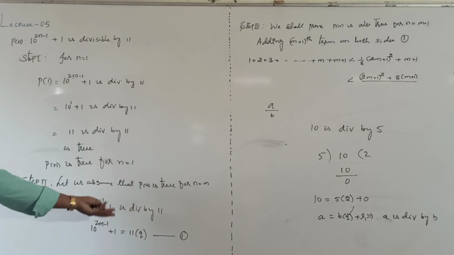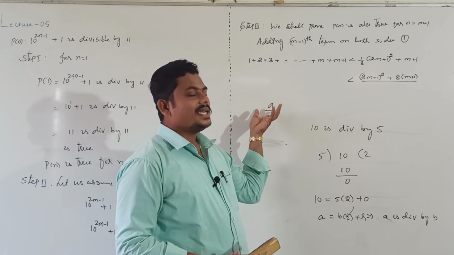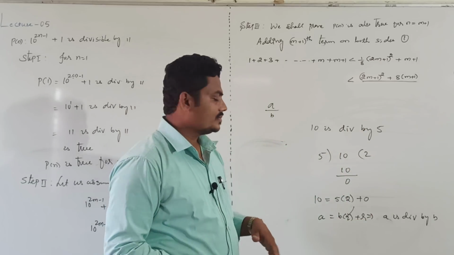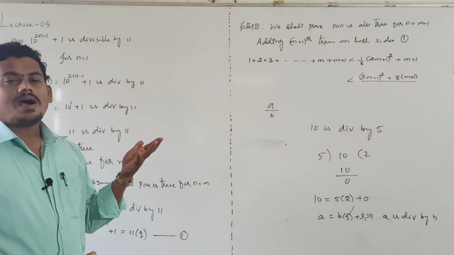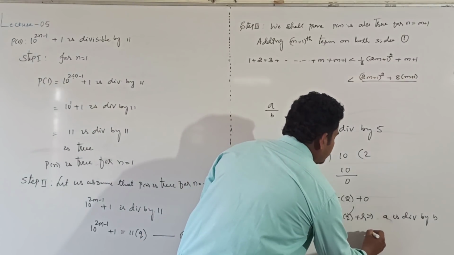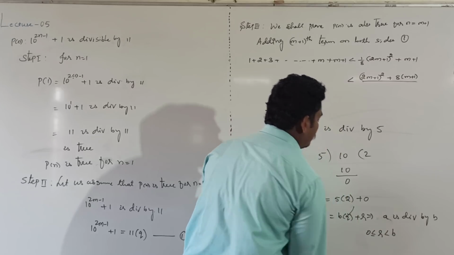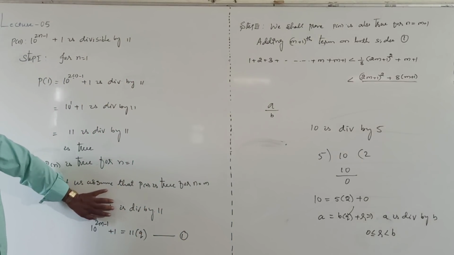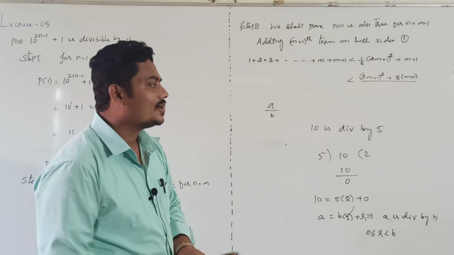If any number is divisible by another number, then we can write it like this. Remember, if A is divisible by B, then we can write A is equal to B into Q. Assume that the remainder is 0. R may be 0 or any number less than B. The restriction for the remainder is greater than or equal to 0 and less than B. So this is like A is equal to B into Q. In this case R is not there, which means the remainder is 0.